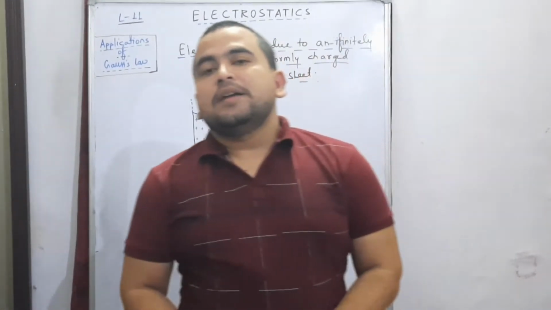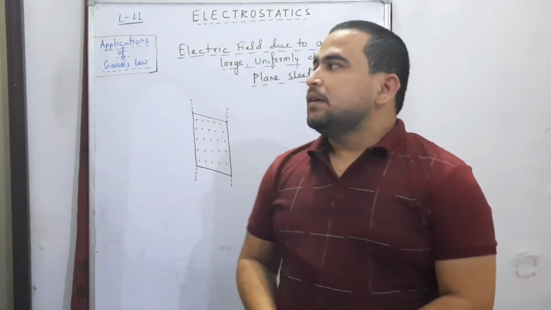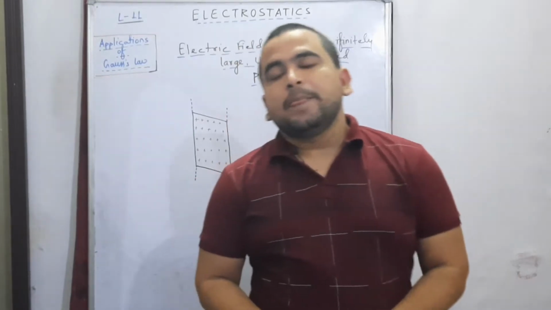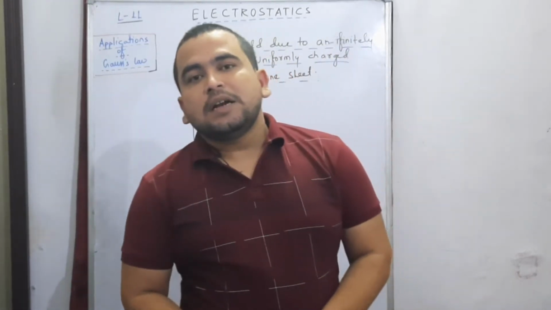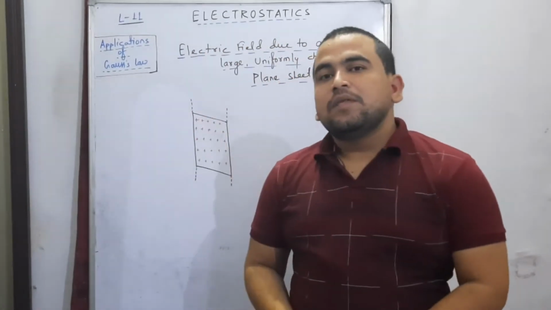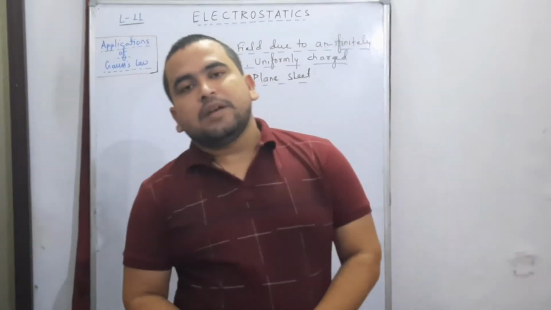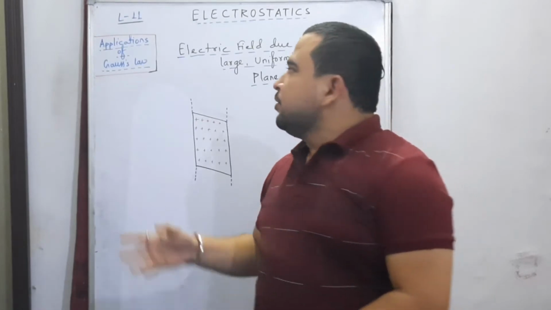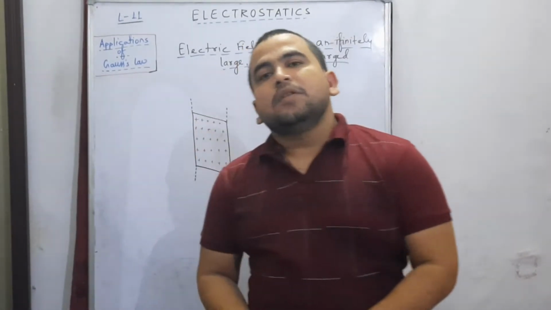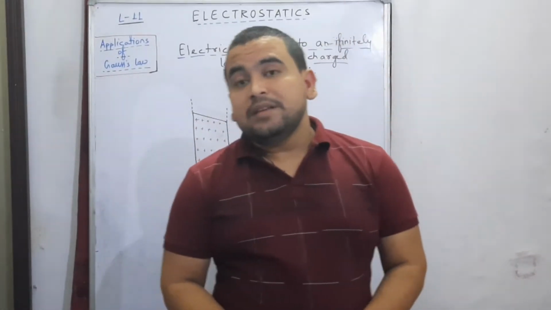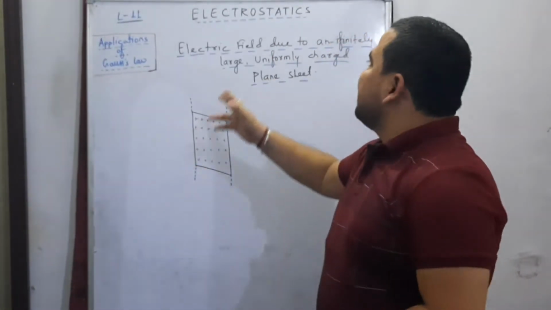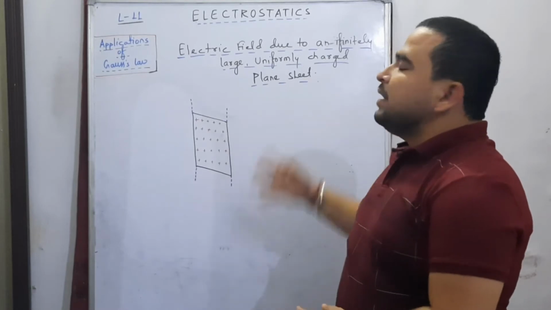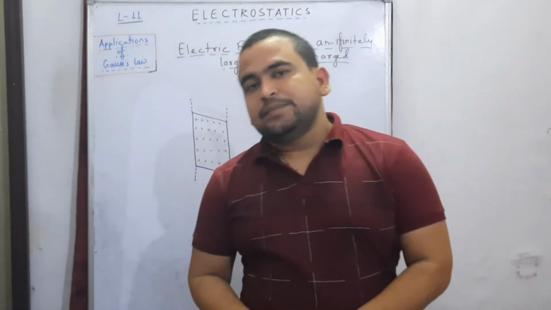Students, as you know, we were discussing the applications of Gauss law in our previous lectures. Today we are going to start lecture number 11 of the chapter Electrostatics of class 12, in which we are going to discuss the second application of the Gauss law, which is to find the electric field due to an infinitely large uniformly charged plane sheet.